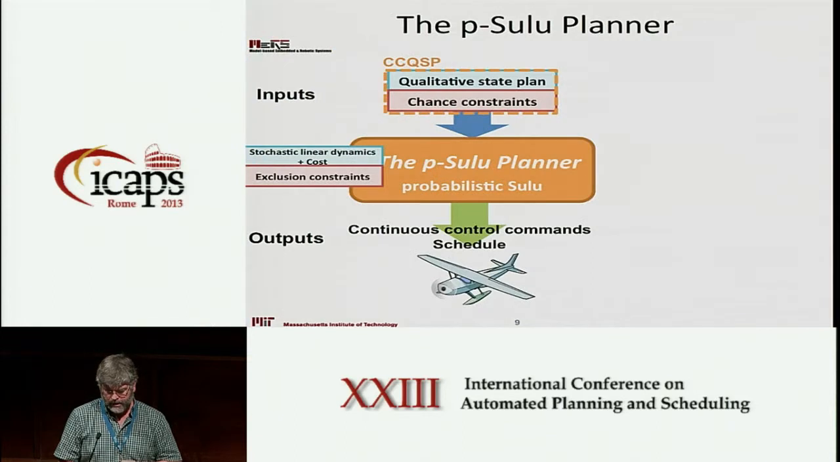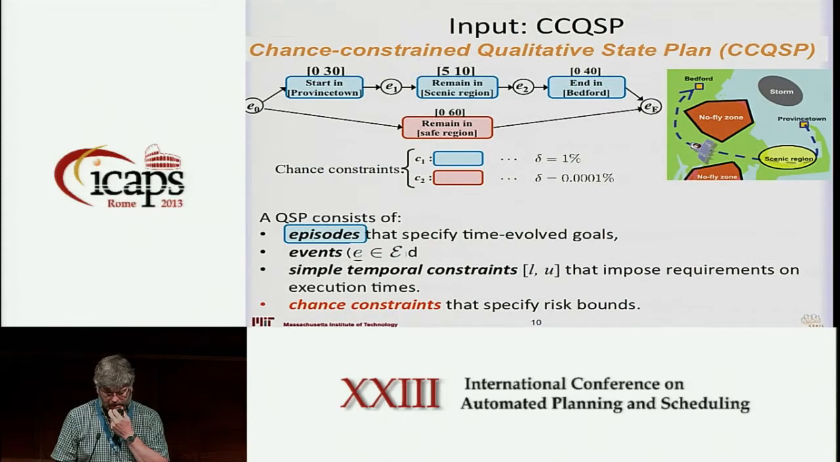Okay? And then the combination of a qualitative state plan with chance constraints, we refer to it as a chance constrained qualitative state plan, or a CCQSP for short. Okay, so what does this chance constrained qualitative state plan look like? So it looks like a temporal plan, right?